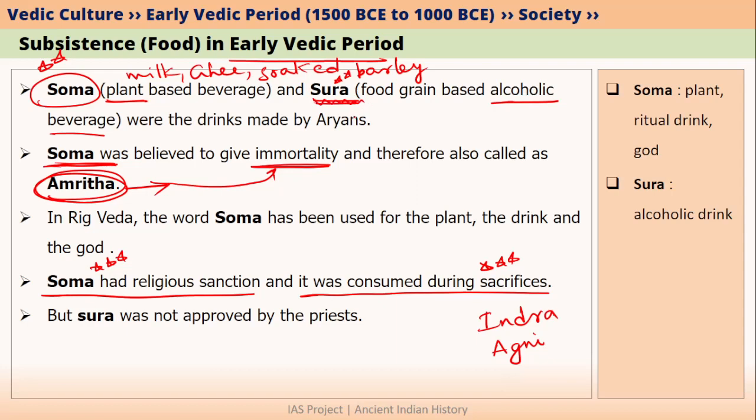However, the other drink Sura was not approved by the priests. So we can say drinking Sura was prohibited by the priests. So it did not have a religious sanction. However, Aryans also consumed Sura.